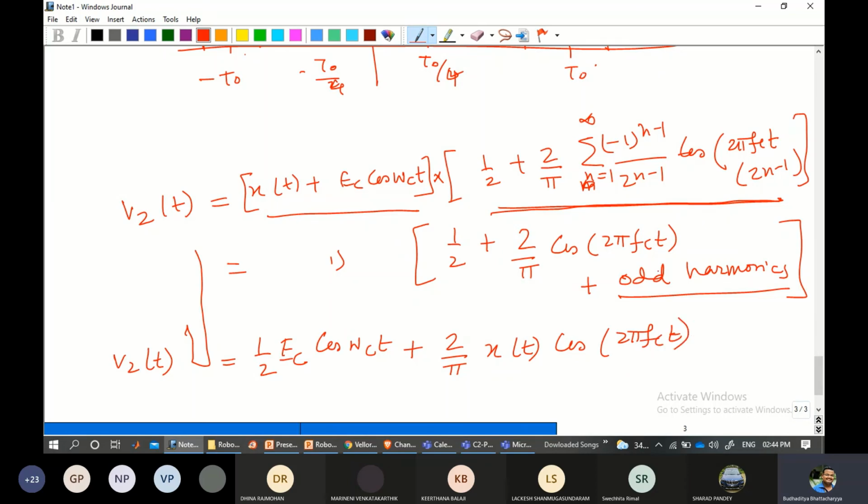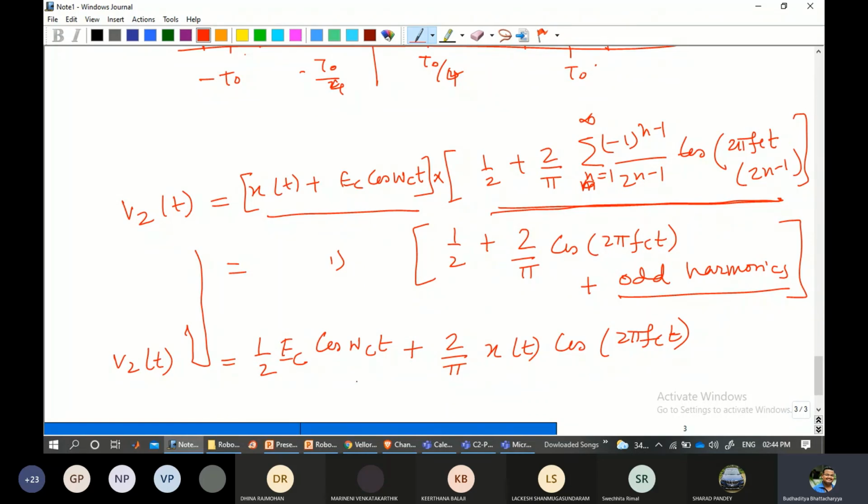Okay, so you can observe that this is a multiplication, right? I'm just skipping the multiplication side over here. x(t) multiplied by half will be x(t)/2, plus 2 into x(t)/π cos of 2π fc t, like that. It will go on one after the other. And remember, all the odd harmonics will be eliminated by a filter. So this is the expression that we are observing.